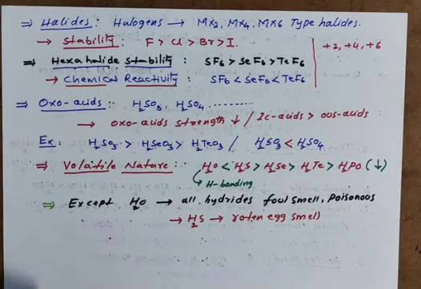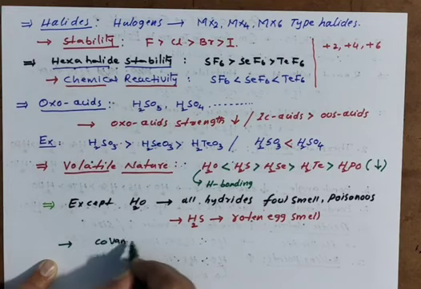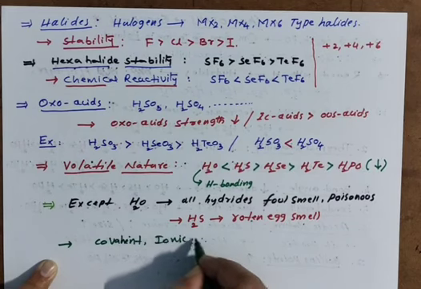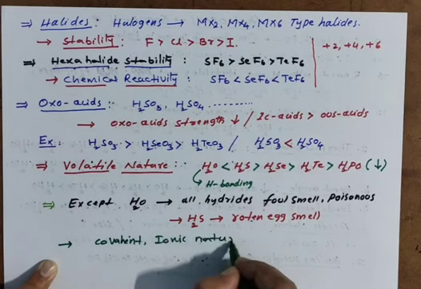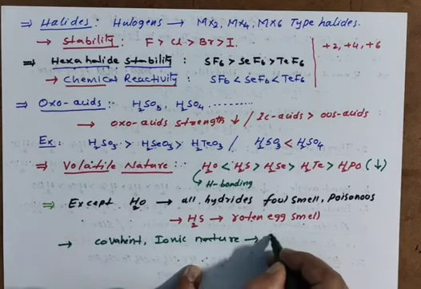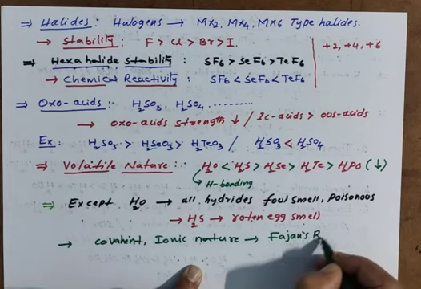See, if anybody has a doubt about the trends in covalent nature and ionic nature of any compound, you remember Fajan's rules. You learned them in first PUC.